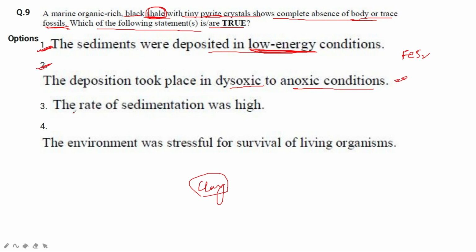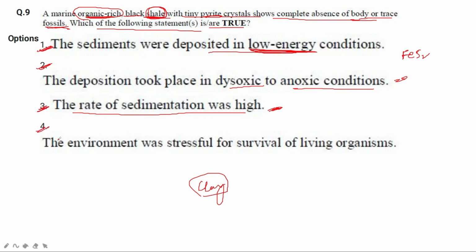Third option says the rate of sedimentation was high. Okay, so the rate of sedimentation should also be high, as there is organic rich sediments. If organic material is present, it has to be buried quickly so that it does not get oxidized. So the rate of sedimentation should also be high. This option also seems to be correct.